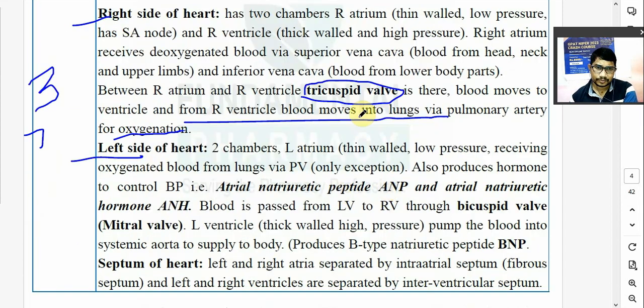Now left side of your heart. Left side में क्या है आपके हार्ट में? Again, left side of your heart has two chambers. So that is known as a atrium and ventricle again. So left atrium or left auricle. So again is a thin walled low pressure chamber. It will receive oxygenated blood via lungs through a pulmonary veins.